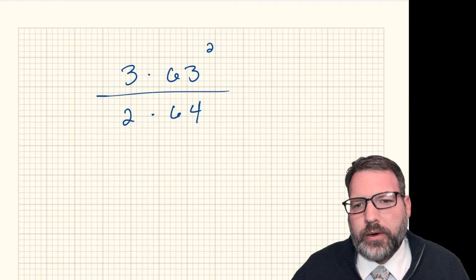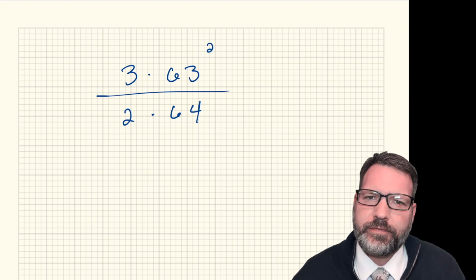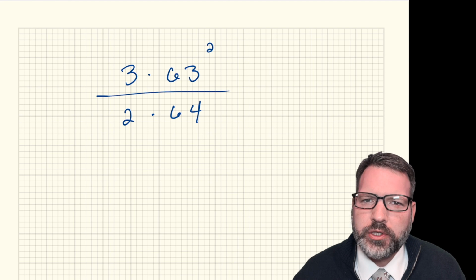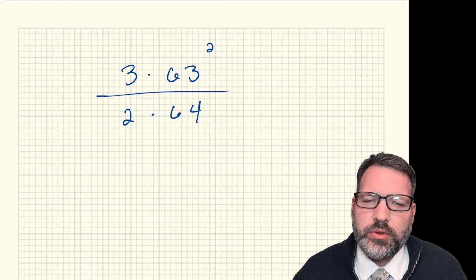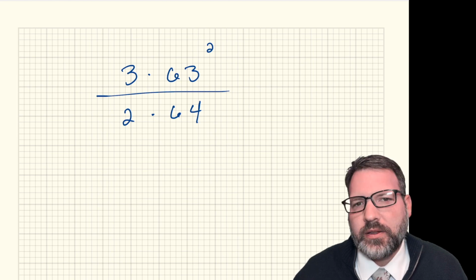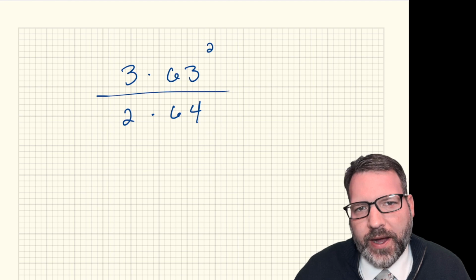So why does that matter? Why does it matter that we have a number that's not cancelable, not factorable? 63 and 64 don't share any factors in common, but they are quite close. Well, having the 63 and the 64 means that we get to take advantage of a particular division pattern. You wouldn't necessarily call it a factoring pattern.